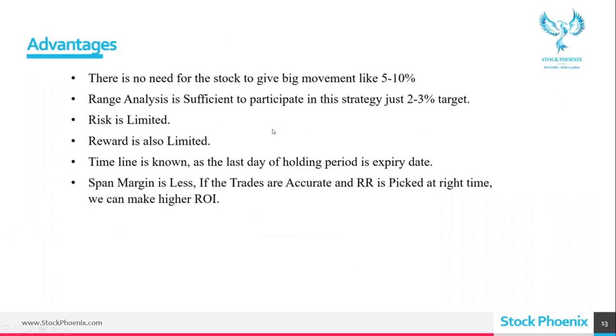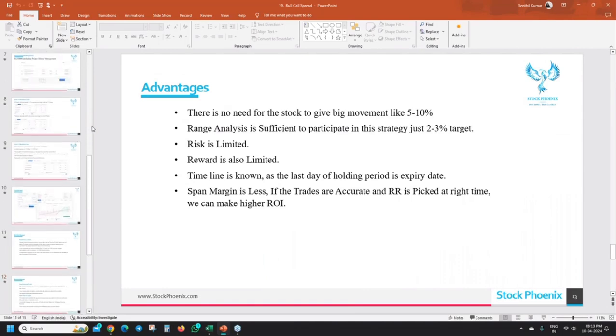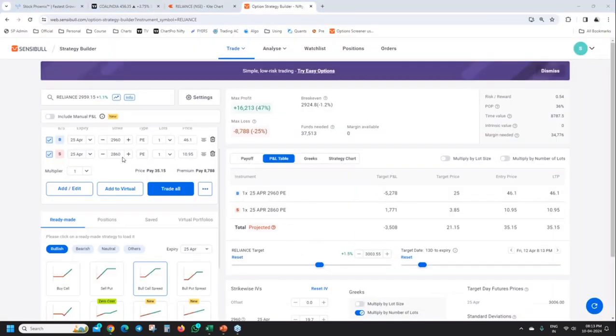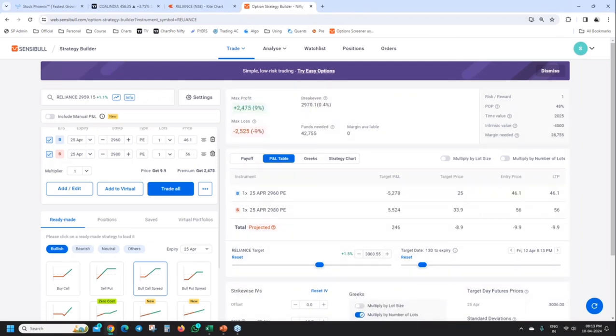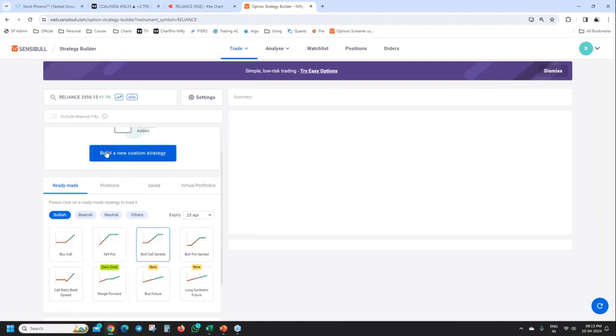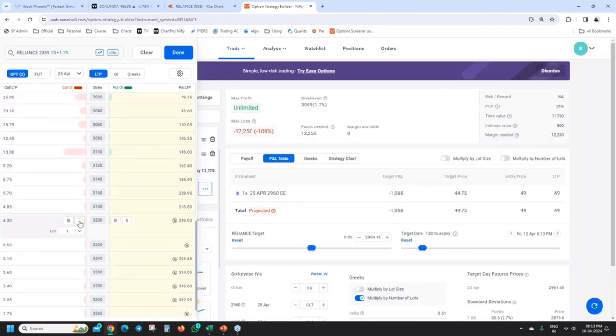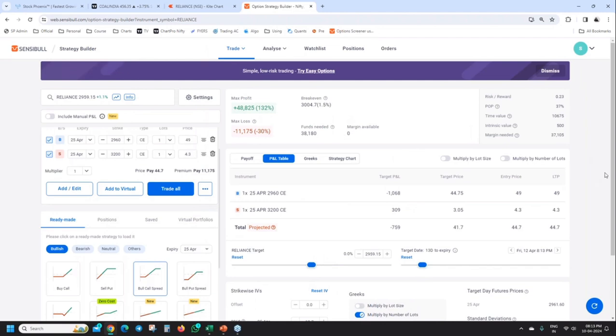So whatever I showed for bull call spread, the same thing will be just opposite in the put option for bear put spread. Any doubts? If we take a further away call for selling, what will happen? Further away call for selling, the risk will be less. I'm sorry, the risk will be more. Let's say I go for call option buy. Reward is 48,000, loss is 11,000. Both will increase.